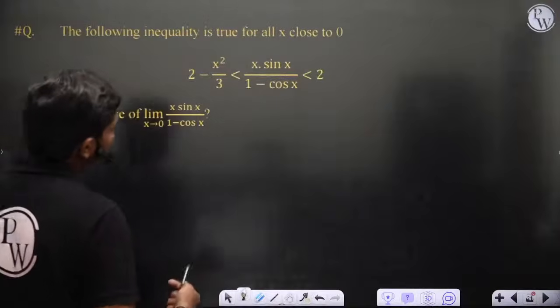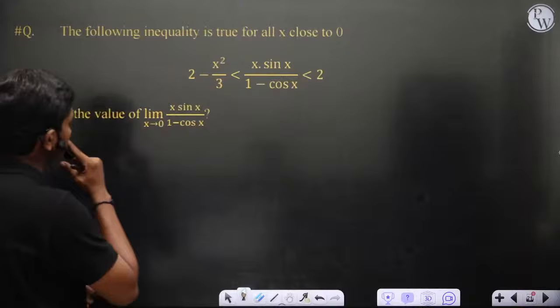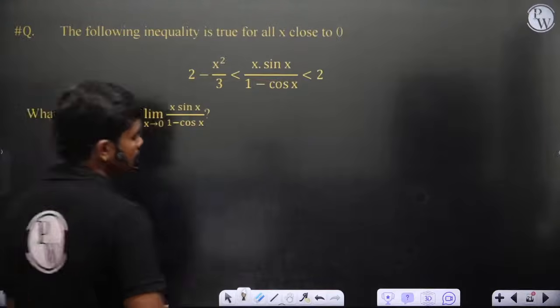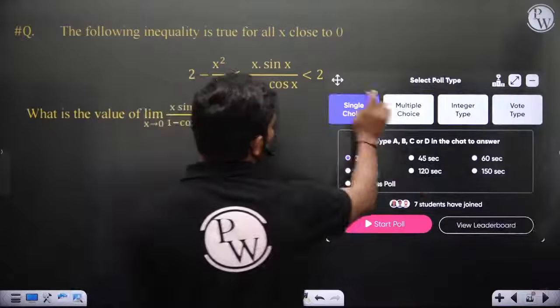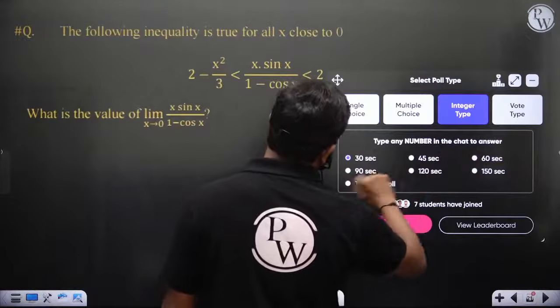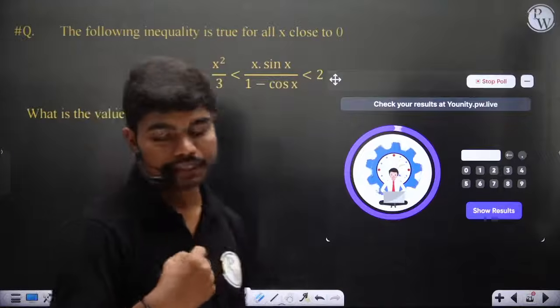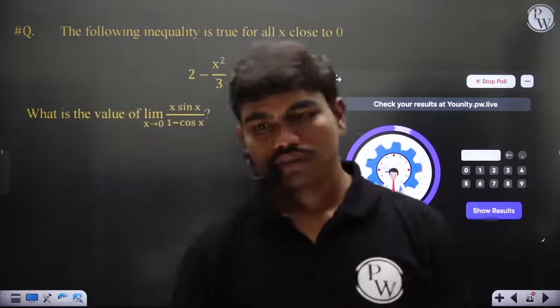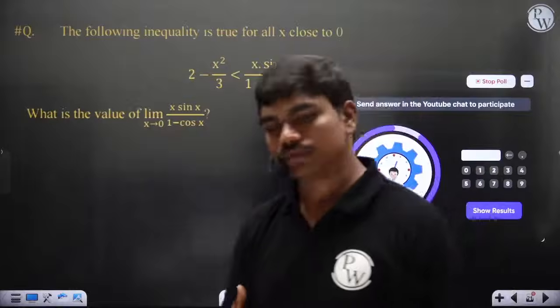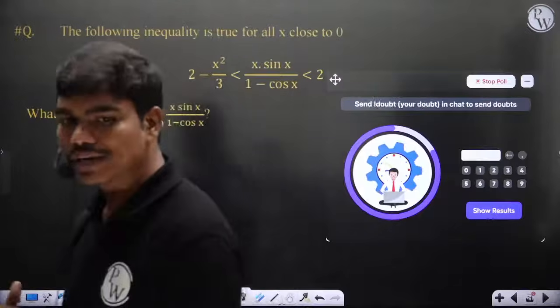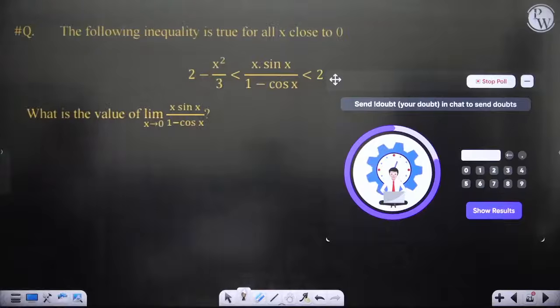The following inequality is true for all x close to 0. What is the value of limit x tends to infinity, x into sin x by 1 minus cos x? I'll give you some time, maybe 60 seconds. Come on, solve this question. It's a nice question actually. There is something called the sandwich theorem in maths which you can use. If some of you have any idea, you can try this question. Come on, do it.